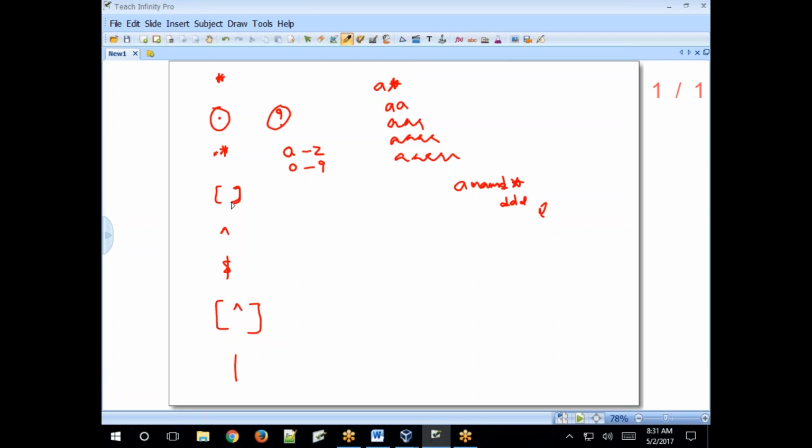Square brackets represent a range, the same as in wildcards, where you can specify a range between square brackets, A to Z or 0 to 9. And what is caret? This is the caret symbol. It represents the beginning of the line. Dollar represents the end of the line.